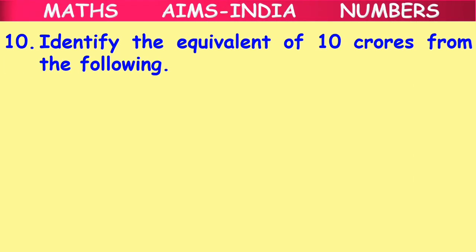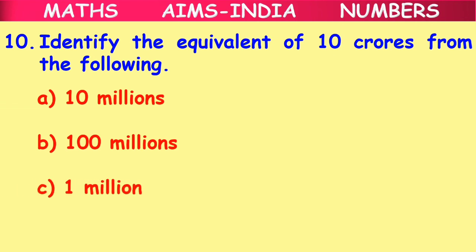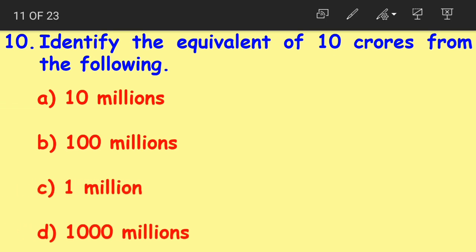Moving on to question number 9. Identify the equivalent of 10 crores from the following. Option A, 10 millions; option B, 100 millions; option C, 1 millions; option D, 1000 millions.